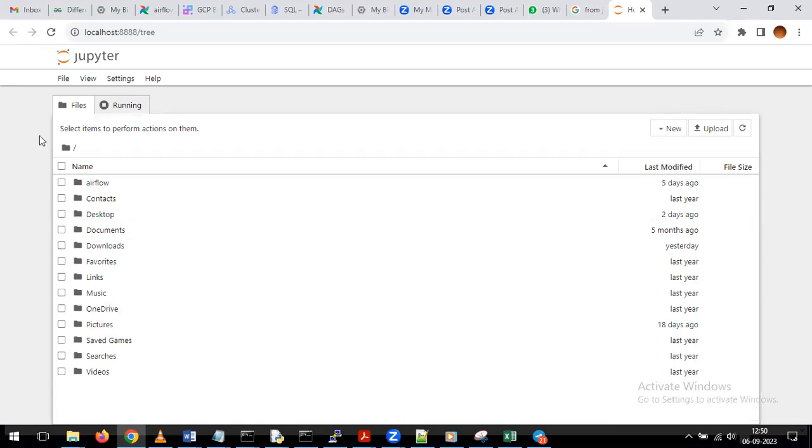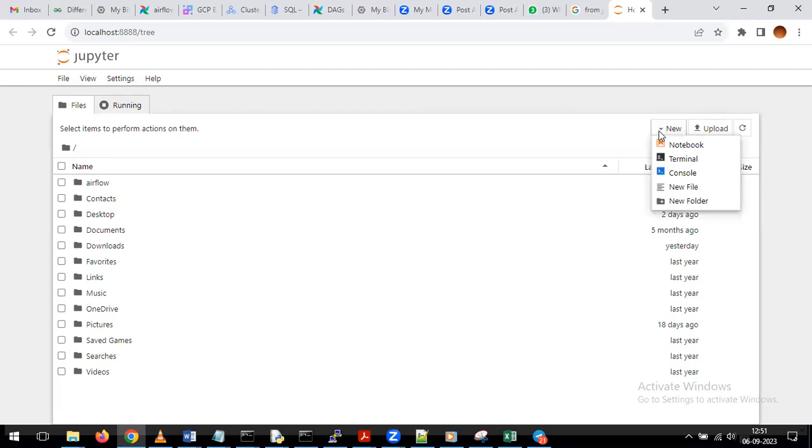Okay. Now see here, once this window opens, this is the browser window only. So this is nothing but our Jupyter notebook. From this Jupyter notebook also we can perform the practicals. As part of real time, sometimes we are going to use the Jupyter notebooks also to perform the development activities. For that reason, I'm just showing you how we need to use Jupyter. Now in this Jupyter, if you observe, we are having the option called New. Please click on that. Please click on the New drop down.